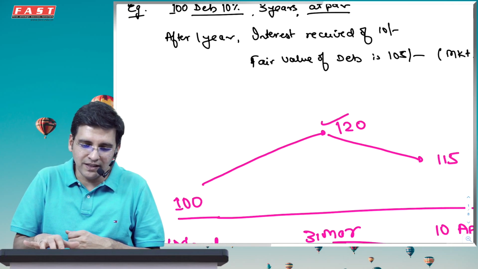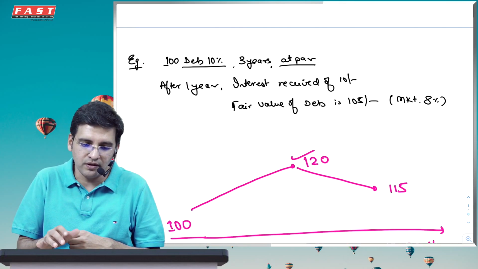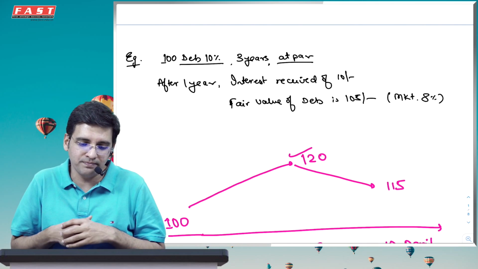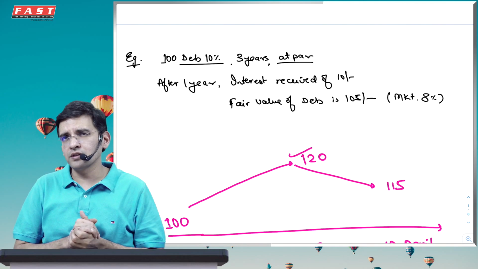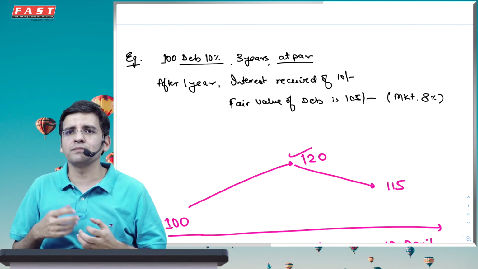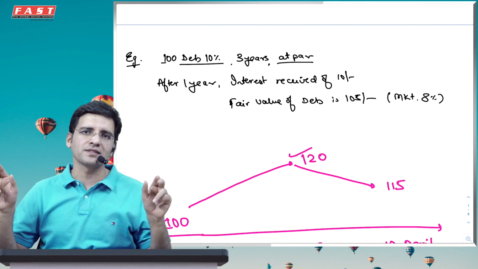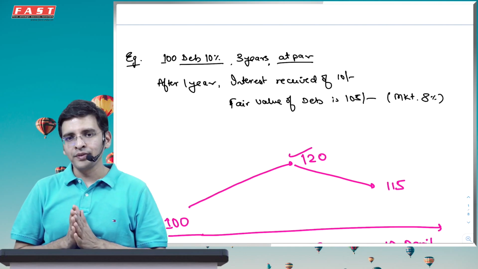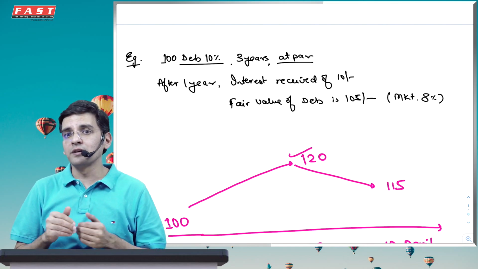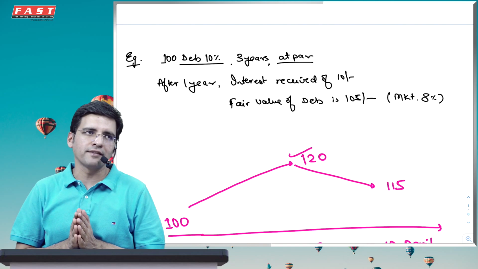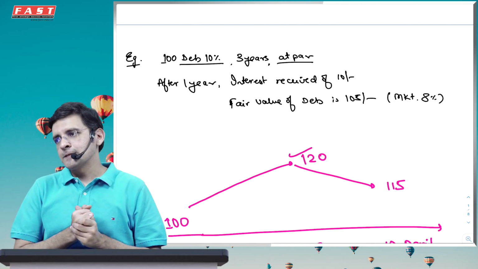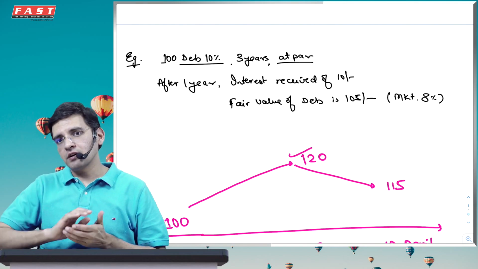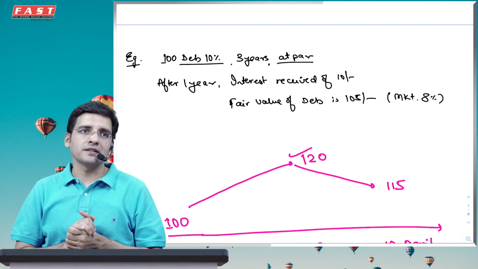Because here, let's say, for example, in this case, what is the cost? 100 rupees is the cost. But what if this debenture were not issued at par? Say, for example, it was issued at a discount or at a premium, or there was some cost involved, like an agent commission or stamp duty or some charges, which we call the transaction cost. Then what do I do? What if the debenture was a variable interest rate debenture, wherein I was getting a rate which was linked to the RBI repo rate plus a spread above it? So definitely, even in the cost method, I'll have so many other complications.